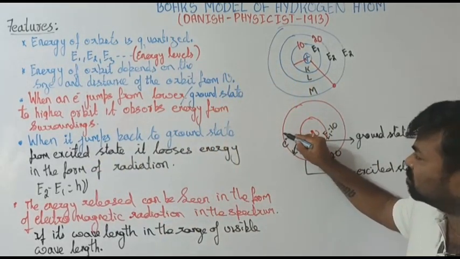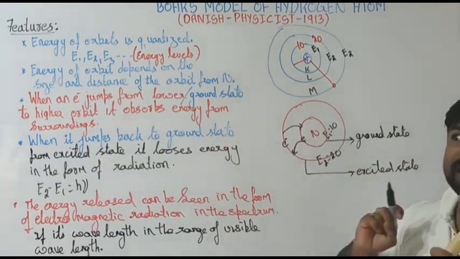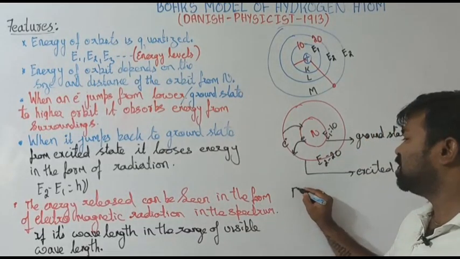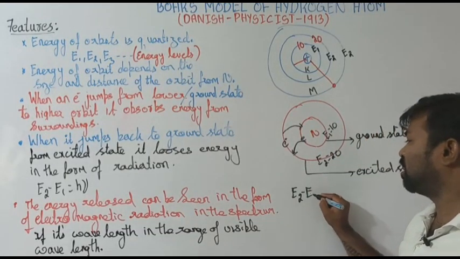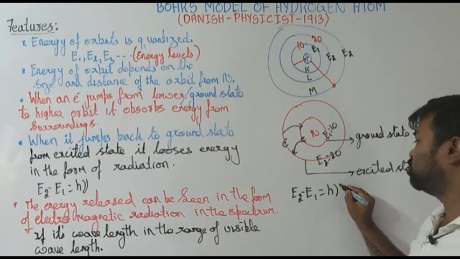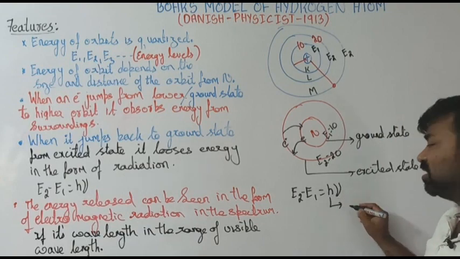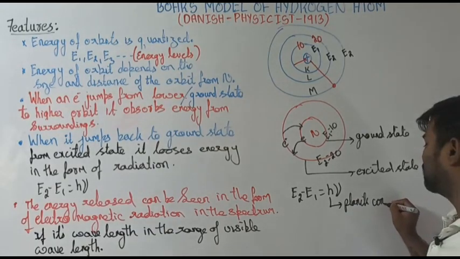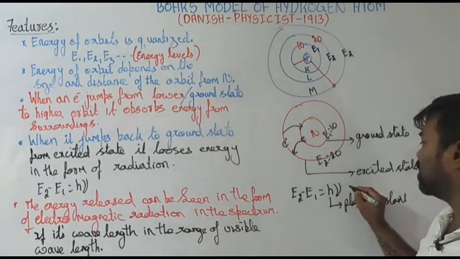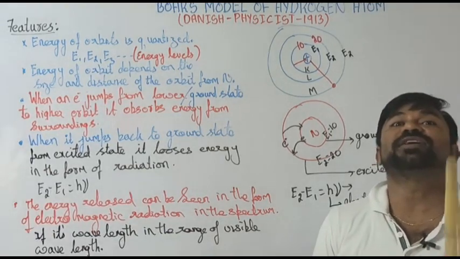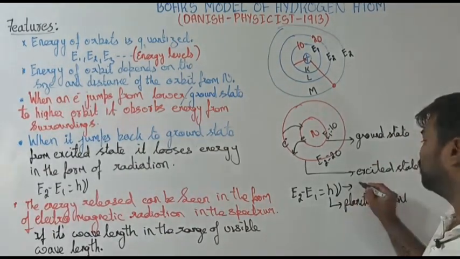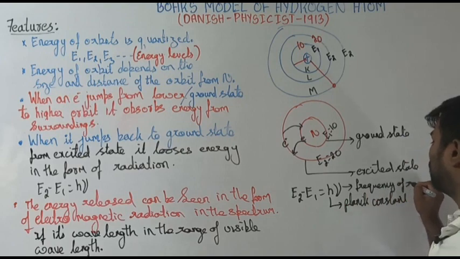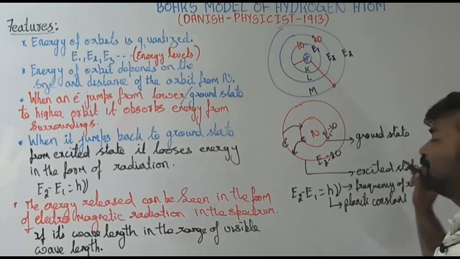When the electron jumps back to the ground state, it has to lose energy, and that energy will be E2 minus E1 is equal to h nu, where h is nothing but Planck's constant, and nu is the frequency of the energy, or frequency of radiation. You have to remember this one.